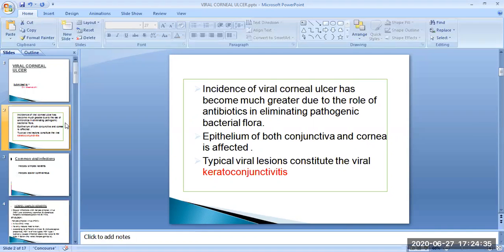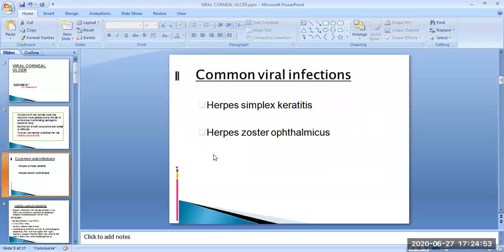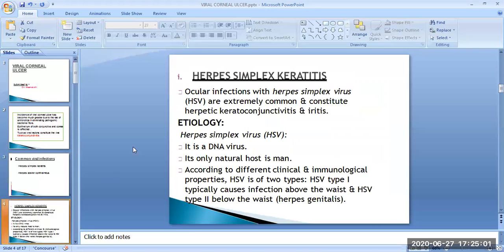Most of the viruses affect the epithelium of both conjunctiva and cornea. Hence, the typical viral lesions constitute the viral keratoconjunctivitis. The common viral infections include herpes simplex keratitis, herpes zoster ophthalmicus, and also adenovirus keratitis. First, we will discuss herpes simplex keratitis. The ocular infections with herpes simplex virus, HSV, are extremely common and constitute the herpetic keratoconjunctivitis and iritis.